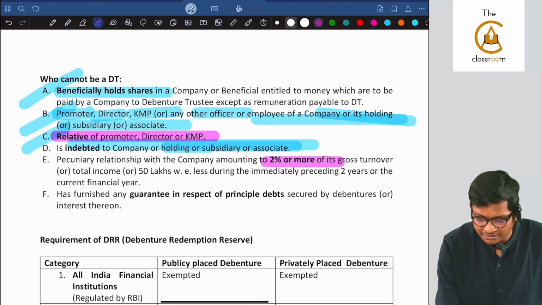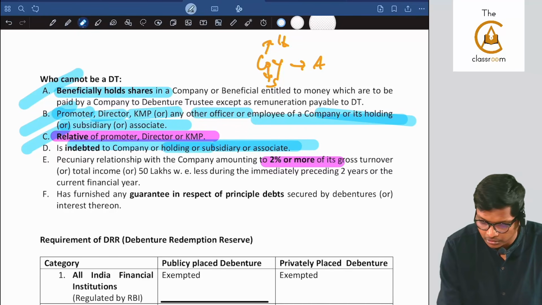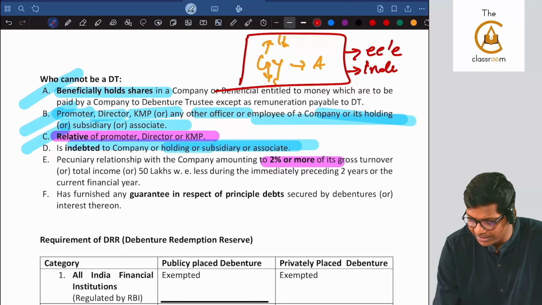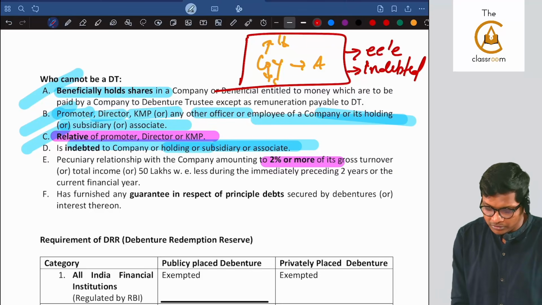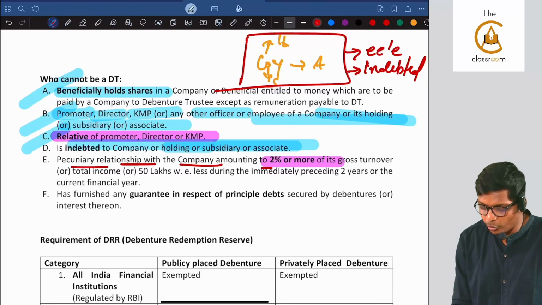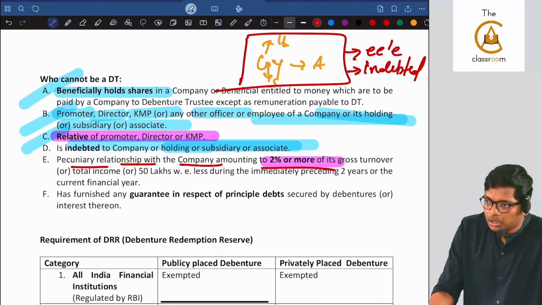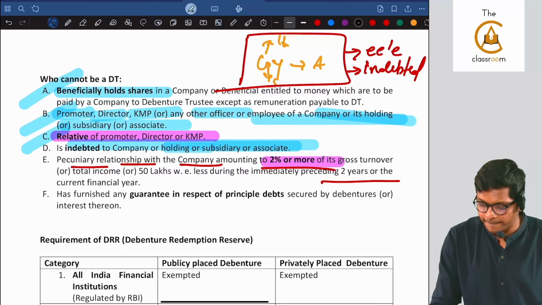If I have to draw this, if this is the company, and the company has a holding, subsidiary and associate, for this entire group, you cannot be an employee, and you also cannot be indebted. Are you following, guys? You should not be indebted. What is this 2% point? You have a pecuniary relationship with the company amounting to 2% or more of its gross turnover or total income, or 50 lakhs, during the 2 immediately preceding years. Let me give an example.